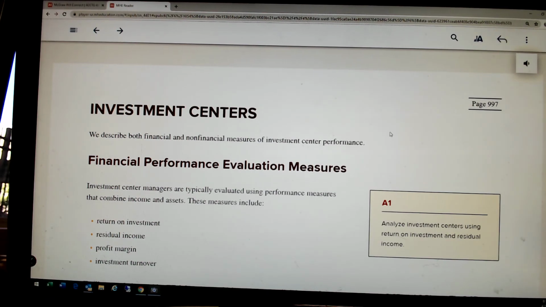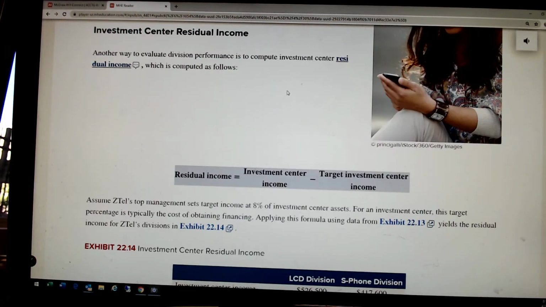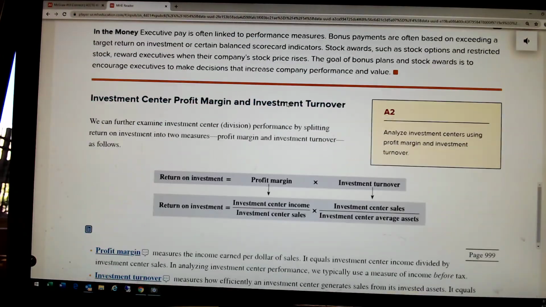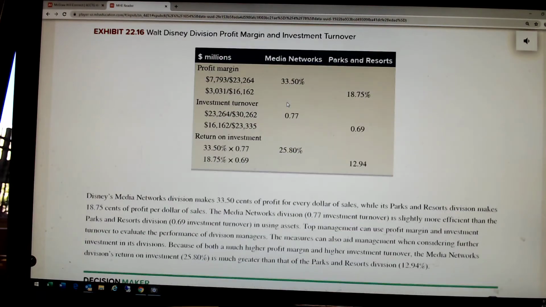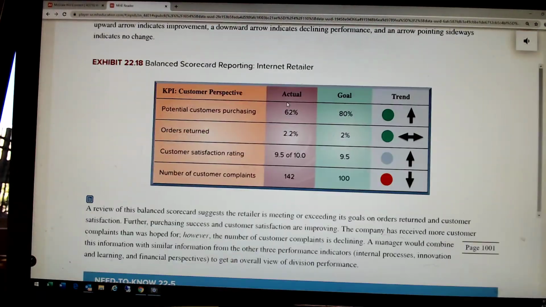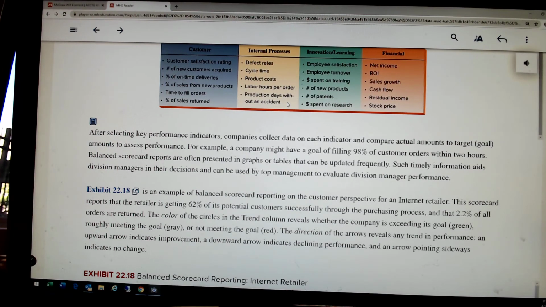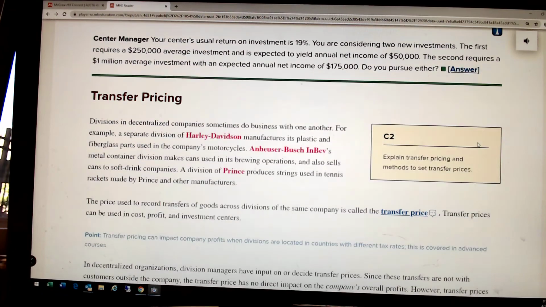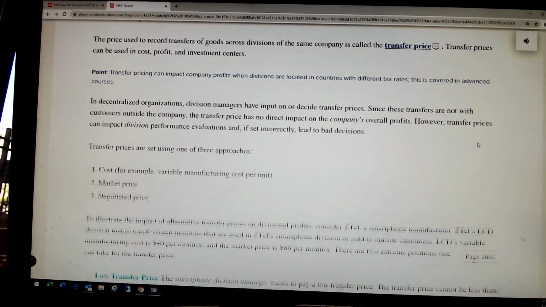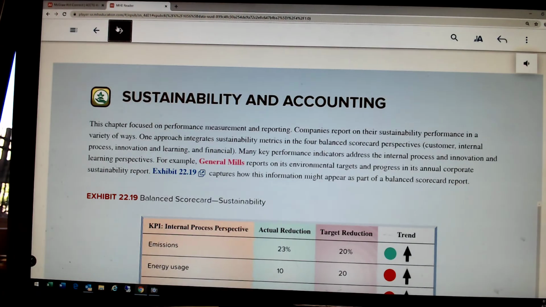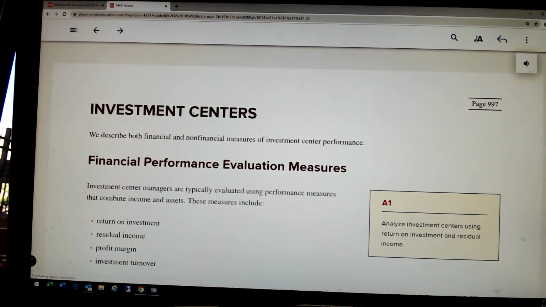It's going to go through residual income, ROI, issues, turnover. We normally don't get too far into this end of the chapter. Transfer pricing will be the last section, this investment center.